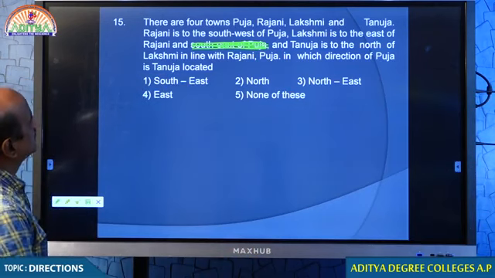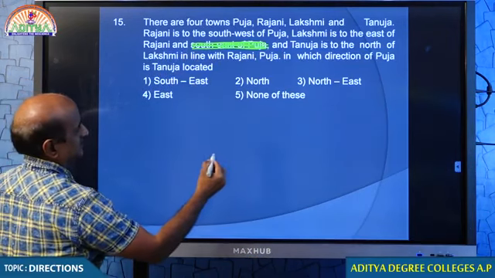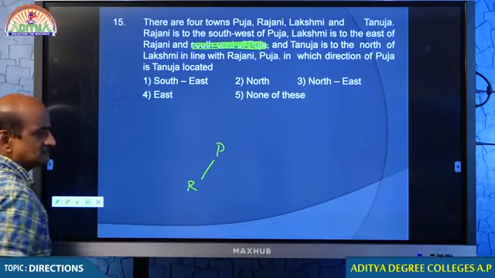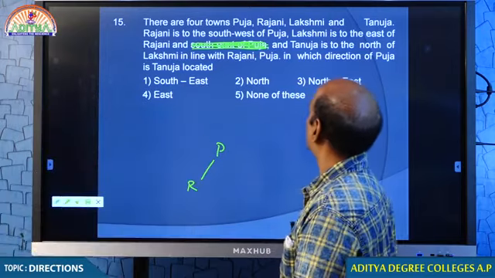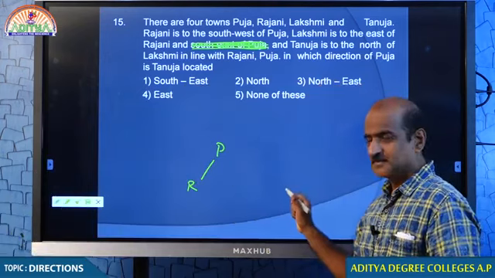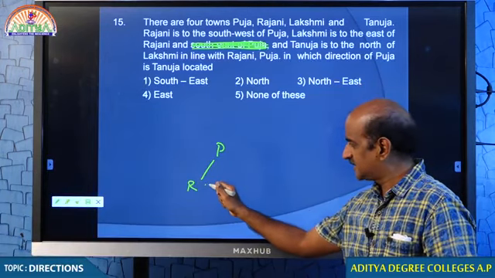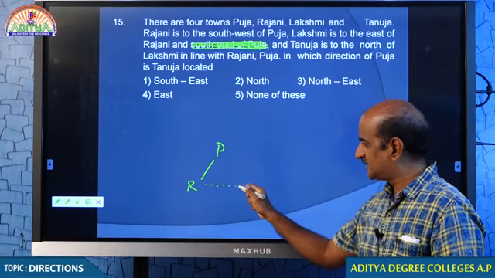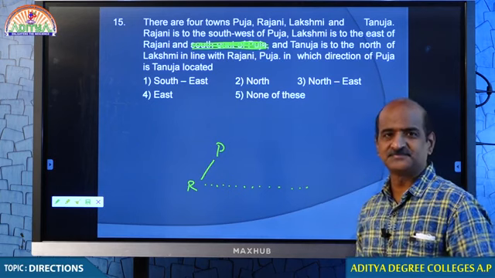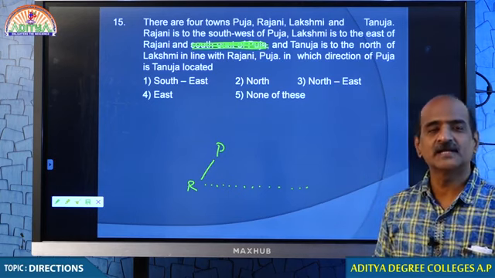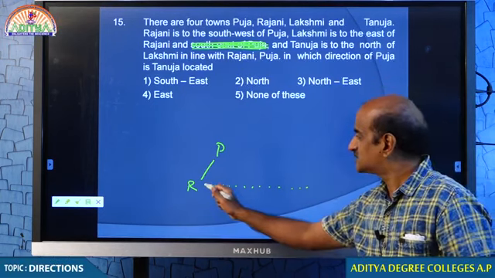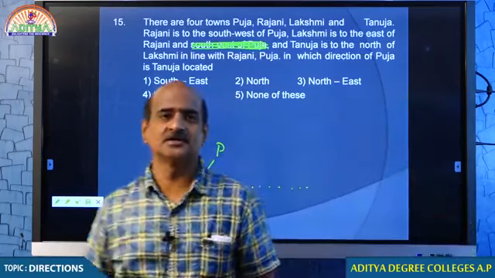Look at that. Rajani is the southwest of Pooja. Pooja, here is Rajani. Then next point. Lakshmi is east of Rajani. This is all east, but where do I take Lakshmi? Where should I take Lakshmi? If this point is not given, where should I take Lakshmi? I am again asking you.